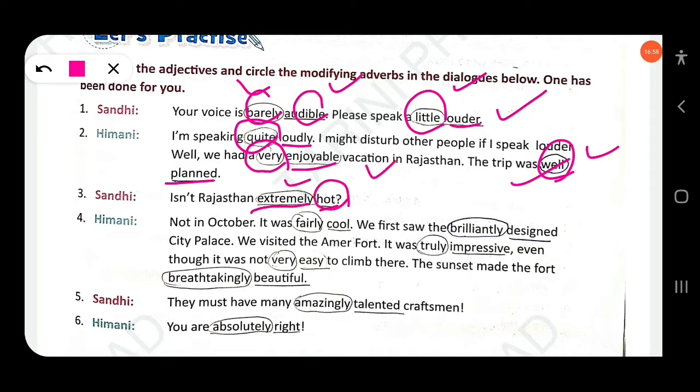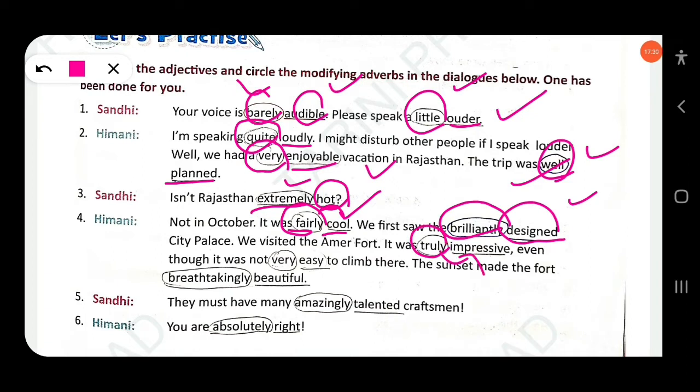Clear? Himani: not in October. It was fairly cool. Here cool is an adjective, and fairly is a modifying adverb because it modifies the adjective. We first saw the brilliantly designed City Palace. Here brilliantly is a modifying adverb because it modifies the adjective designed. Clear? We visited the Amer Fort. It was truly impressive. Here truly is a modifying adverb because it modifies the adjective impressive.